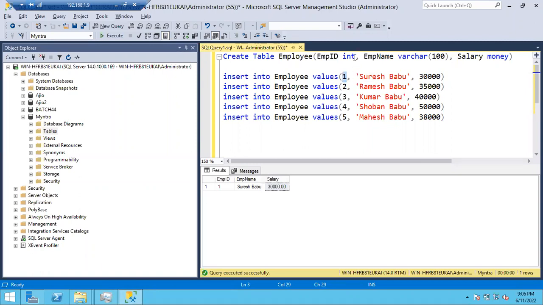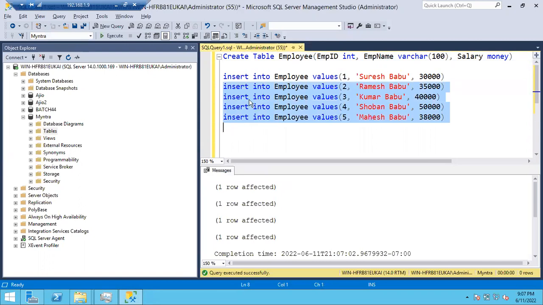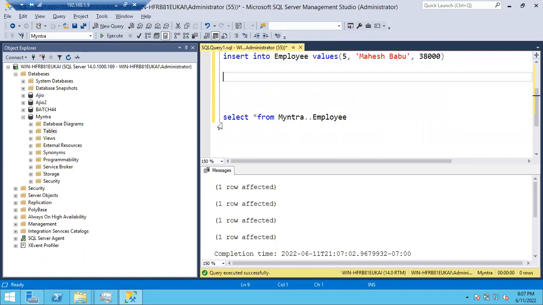If you create a primary key on any column, it won't allow duplicates. That is the advantage of the primary key. Okay, so let me execute these 4 records. It won't throw error, but I don't want to execute it again, so that's why I just executed. Now total how many records will be there?